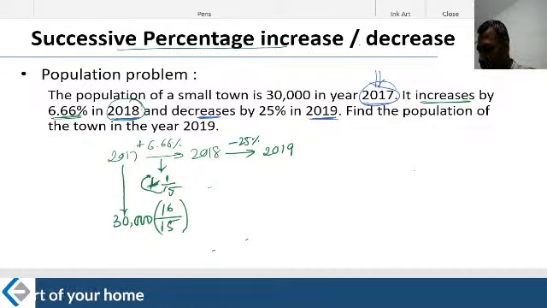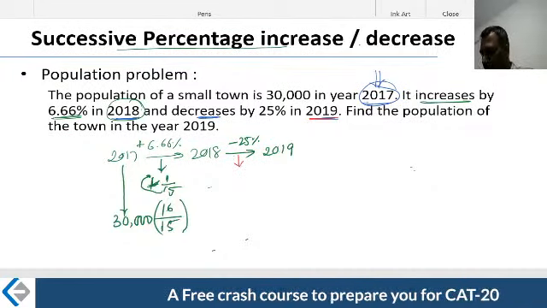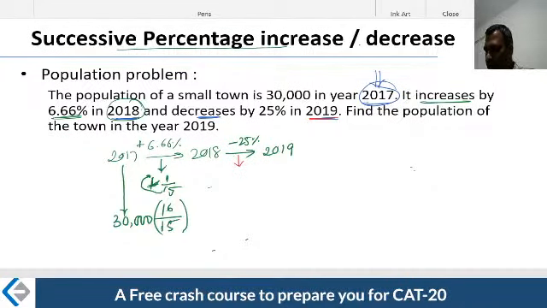Therefore we are going to 2019. In 2019, there is a decrease of 25%. Some population control has happened. There seems to be a decrease here, a decrease of 25%. How do I write a fraction? A decrease of 25% is 1 by 4. That's how you write a fraction.